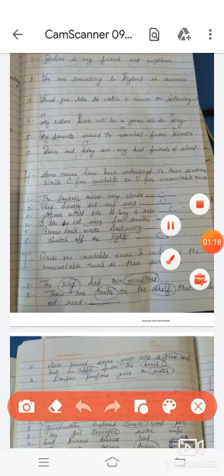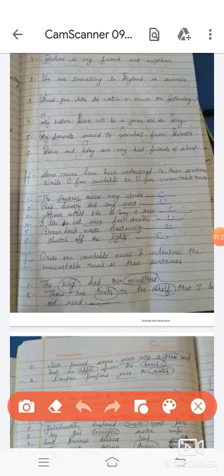Students, you have been given 3 to 4 sentences in these 4 questions. You have to underline the uncountable nouns and circle the countable nouns.